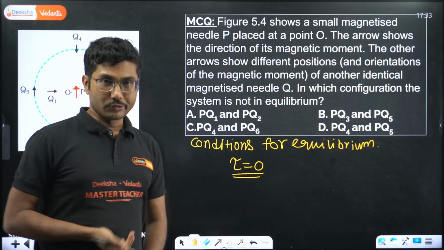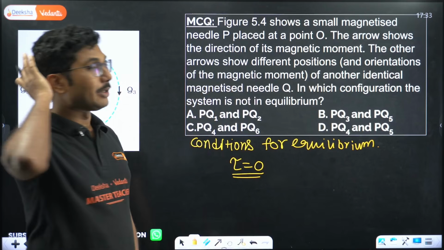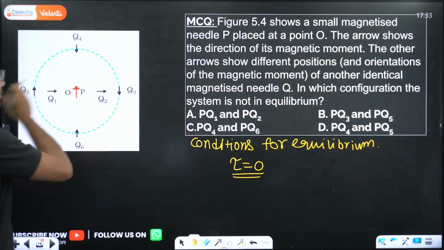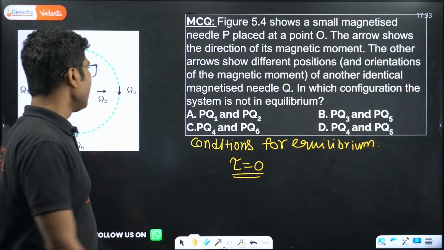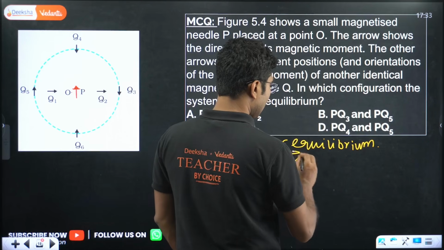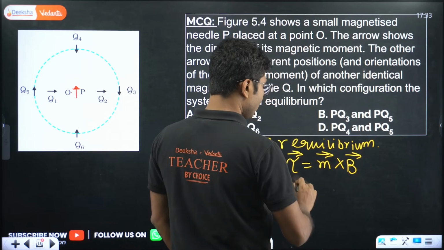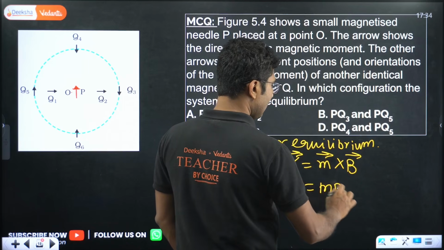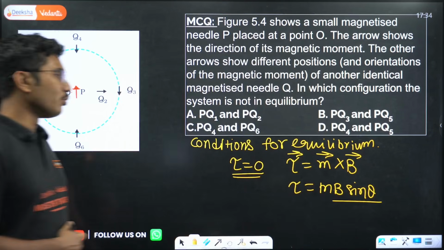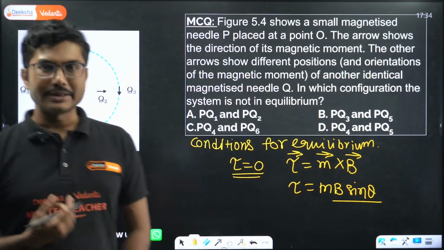Now there are two types of equilibrium, one is stable equilibrium, one is unstable equilibrium. But here they are not talking about stable or unstable. So that is one thing very clear. The only thing they need to find is in which of the positions the torque is 0. So we have to find the angles. What is torque? If you remember, torque was M cross B. For a single dipole, it is M cross B. So torque scalar wise is MB sin theta. You need to find the angles and see in which of the cases sin theta values are 0. If the sin theta value is 0, then we will say the system is in equilibrium.